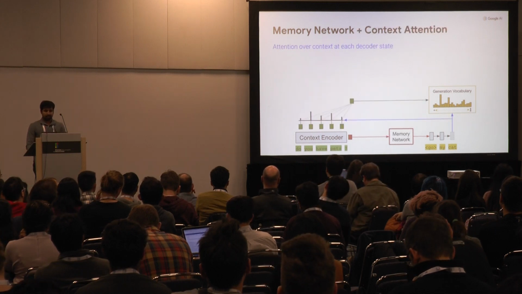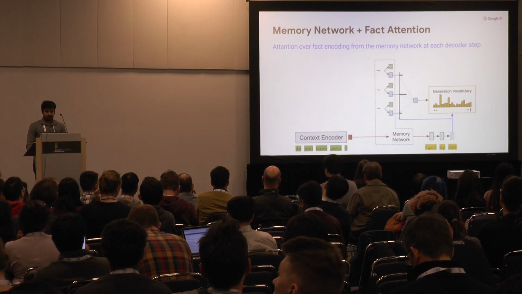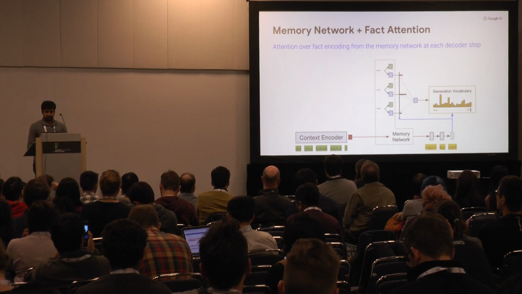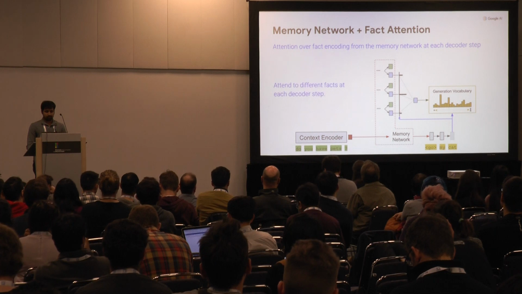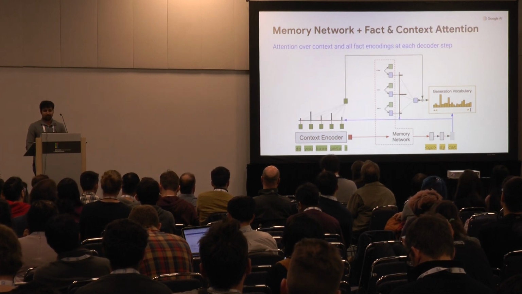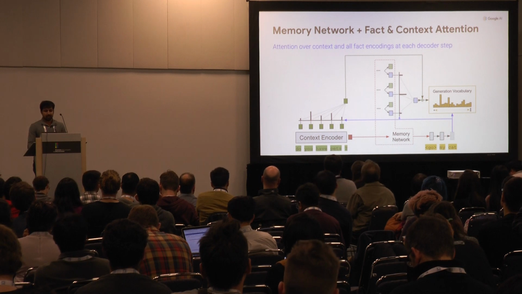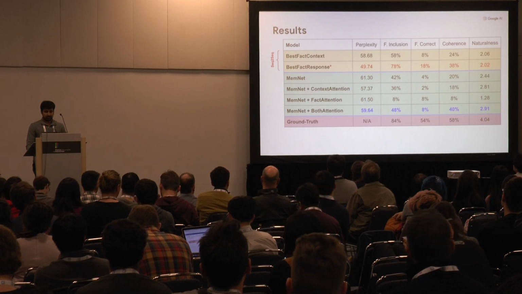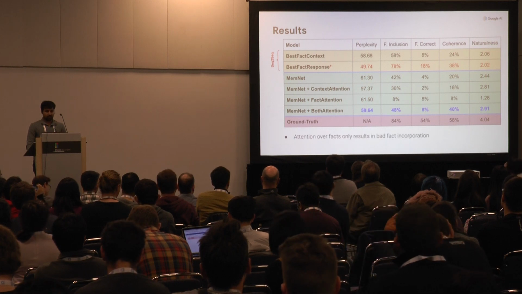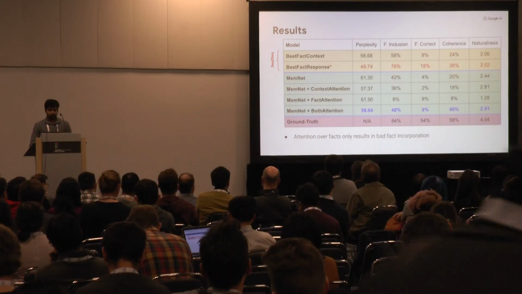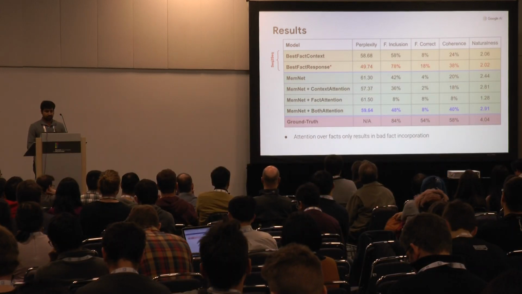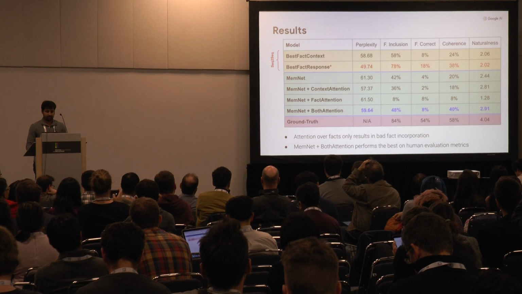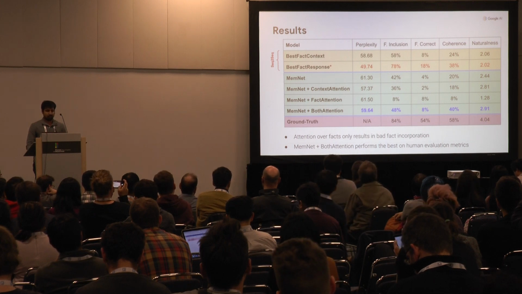Then we add to this attention over context and also attention over facts. In another variant, we only attend over the fact encoding at every step, and we also do both of them, basically concatenating the two attention vectors. This gives us four variants of the memory network. Here we observe that if we only attend over facts, it gives us bad fact incorporation, as seen in the fact metrics for the fact attention model. And if we attend over both, then we get the best on human evaluation metrics out of all the variants.